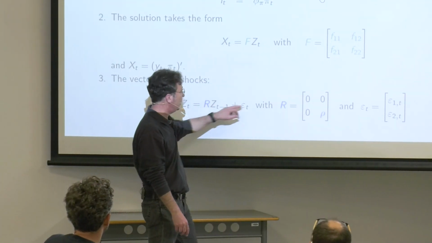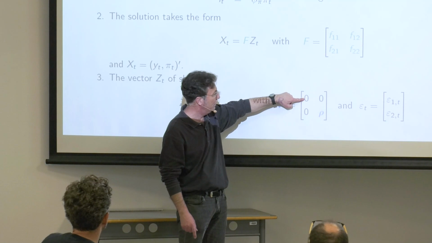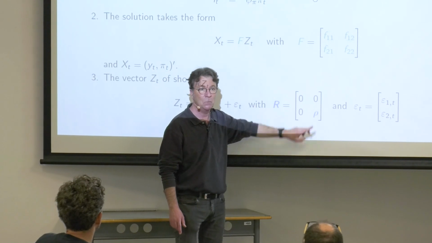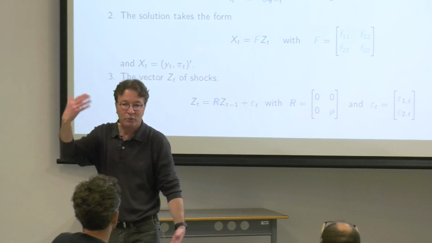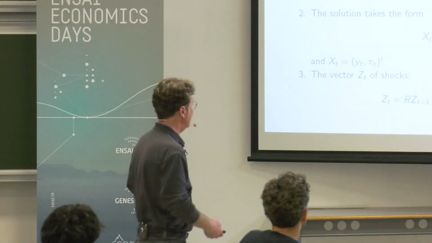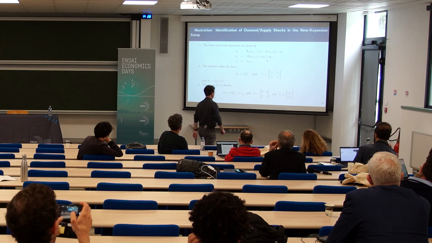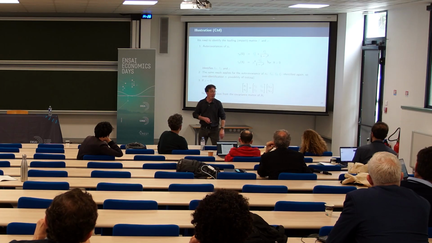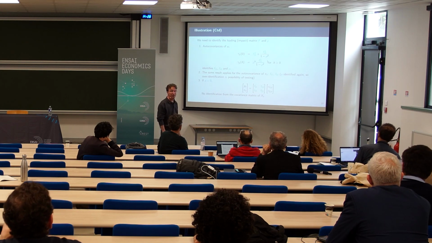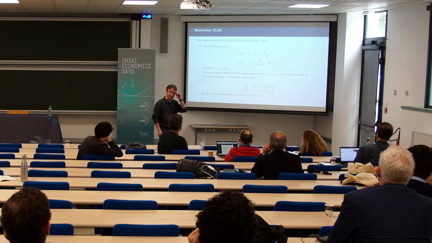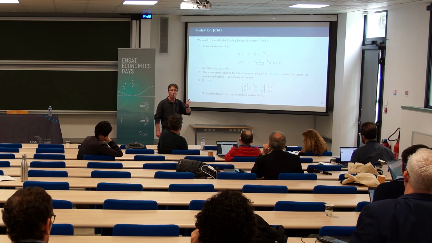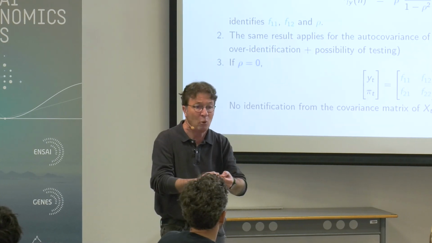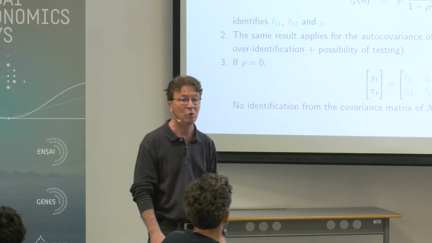And to simplify the computation, let me assume that one shock is serially uncorrelated, whereas the second can be serially correlated. So if I put rho equal to 0, you see immediately the problem. The question is: is it possible from this organization to identify this? What I do, as we did formally in the paper, is use either the spectral density or the autocovariance function. If I know the autocovariance function, I know everything, because I can express all parameters of any model in terms of autocovariance.